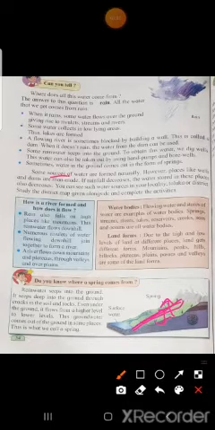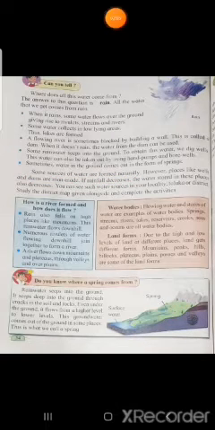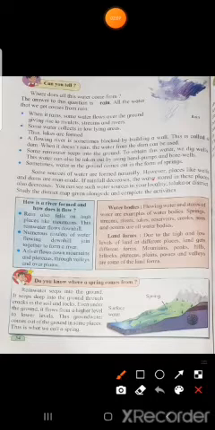Some sources of water are formed naturally. However, places like wells and dams are man-made. Some sources are natural, some are man-made. Natural means made by nature, and man-made means made by man. Wells and dams, these are man-made. Spring, this is natural. If rainfall decreases, means becomes less, the water stored in these places also decreases. If rainfall is less, then what happens? The amount of water which we store will also be less.